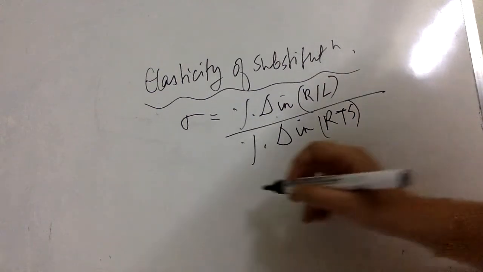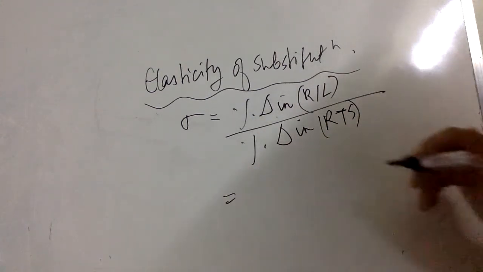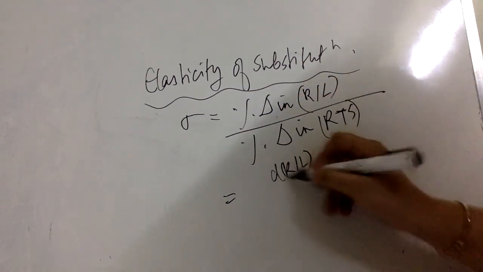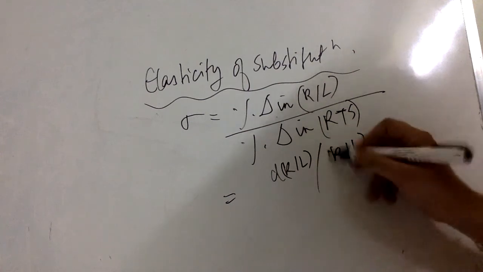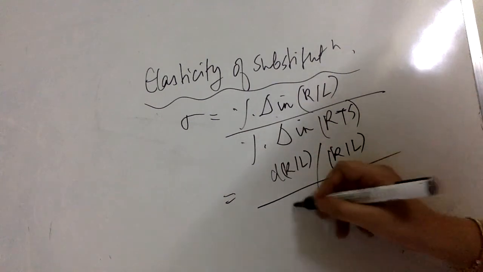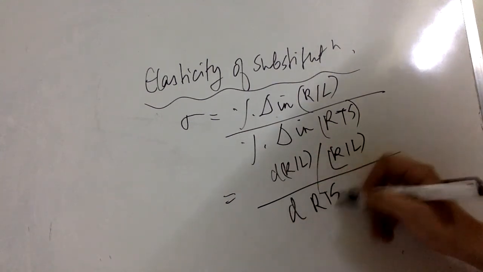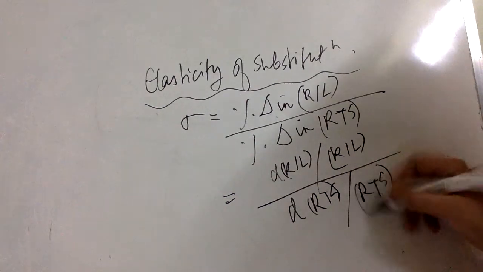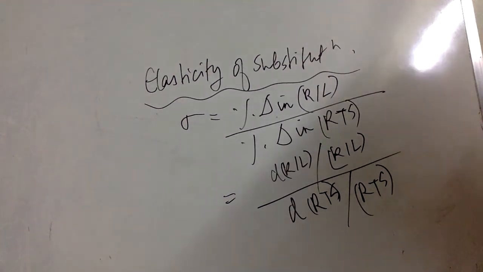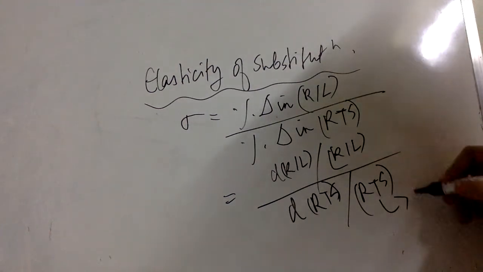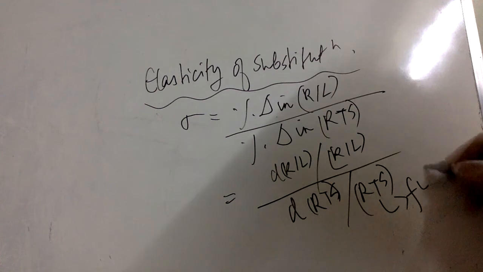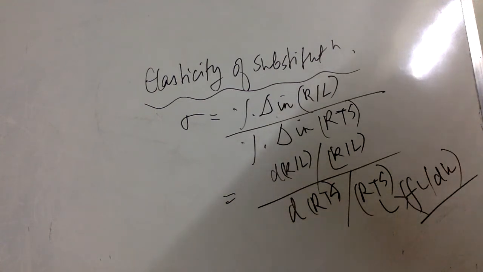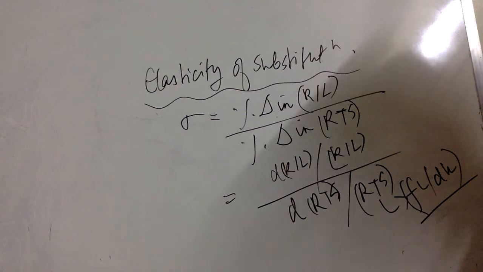So I can expand this and write percentage change in K by L as d(K/L) upon K/L. This can be written as d RTS, change in RTS, with respect to the rate of technical substitution. Now the rate of technical substitution I can replace by the value of FL by FK, marginal product of labor by marginal product of capital, right?